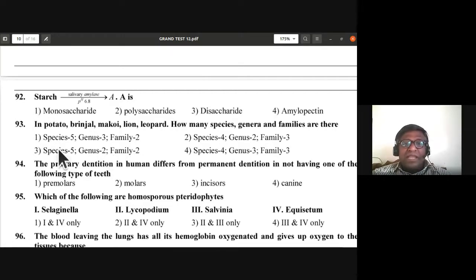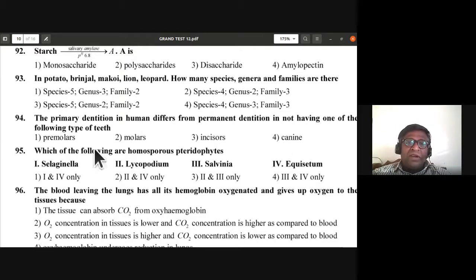So this is an excellent question that they have. The third one is the right option: five species, two genus, and two family. I just gave you the explanation for it.